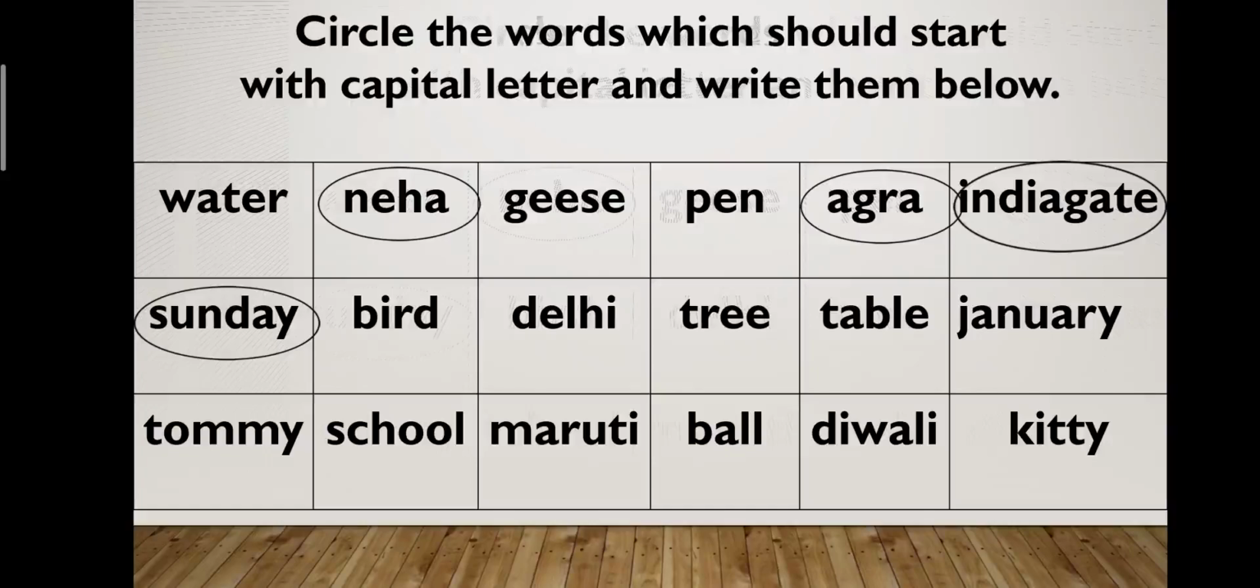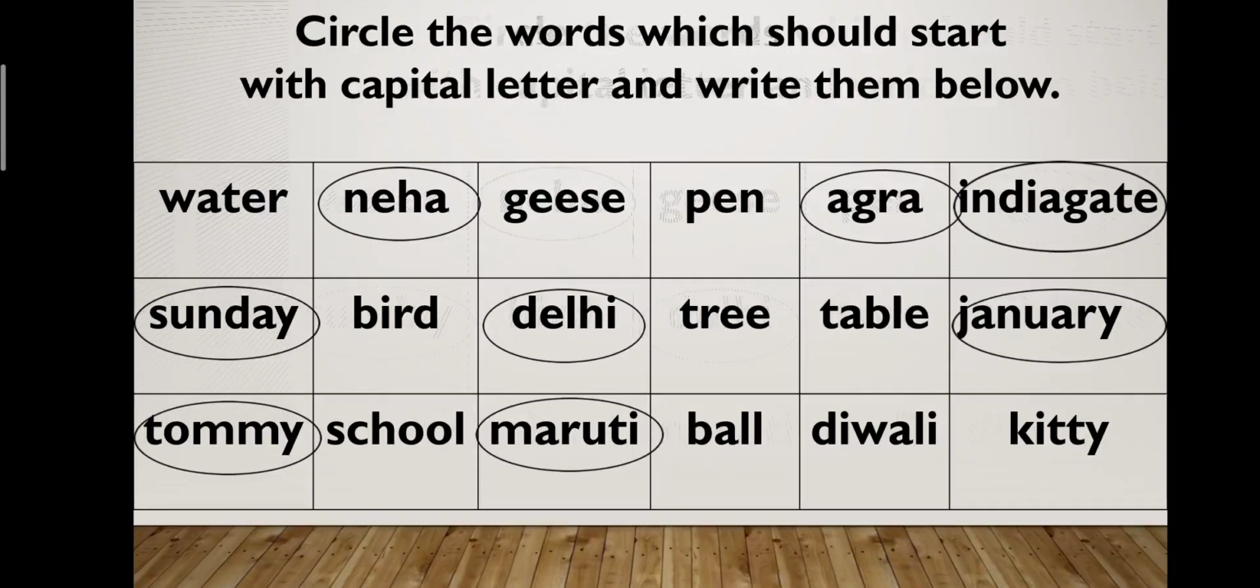Sunday. S should be capital. Delhi is also a place. D capital. January is a month. J capital. Tommy is a name. T capital. Maruti is also a name. M capital. Diwali is a festival. D capital. Kitty, K capital.